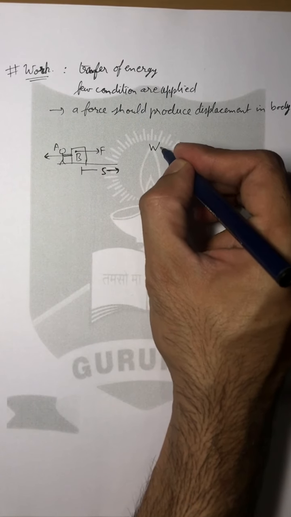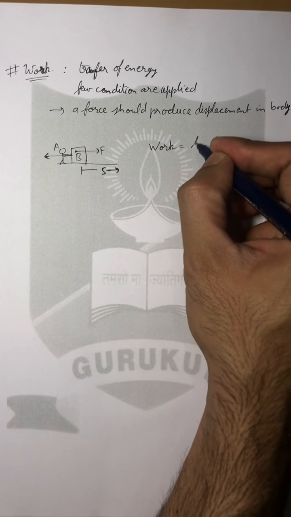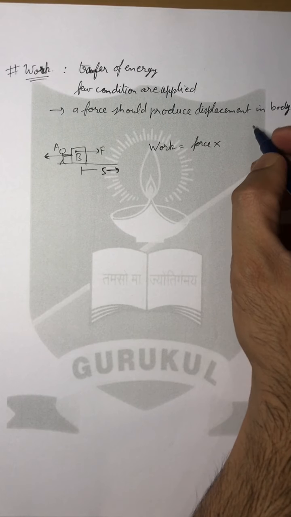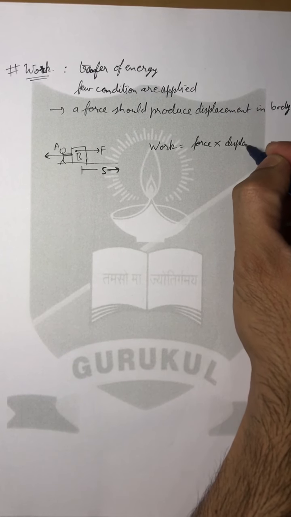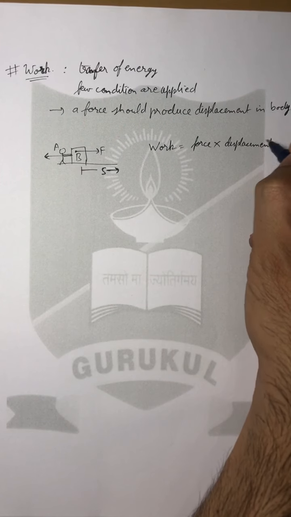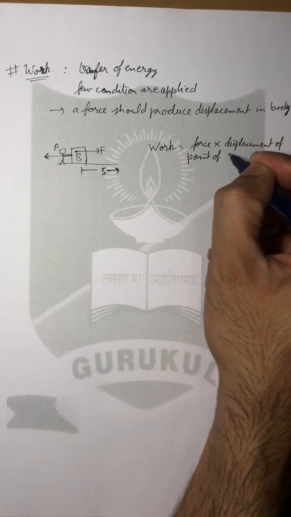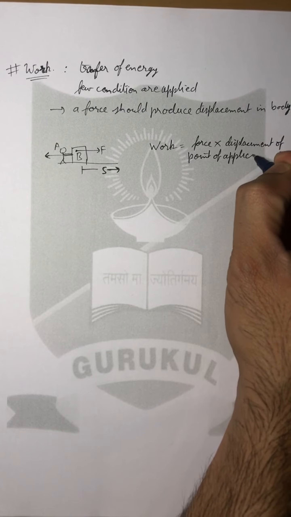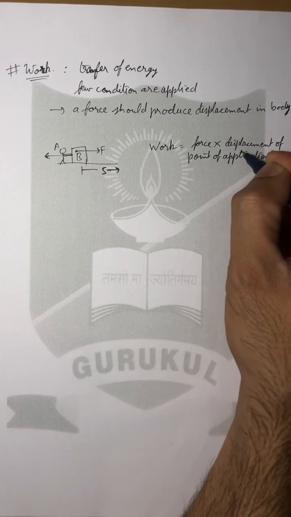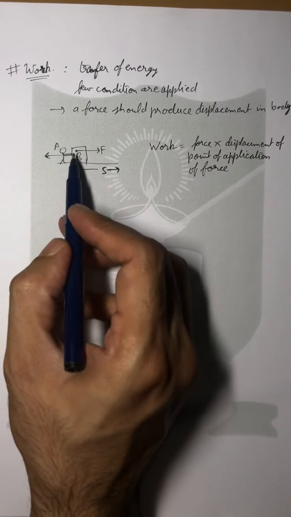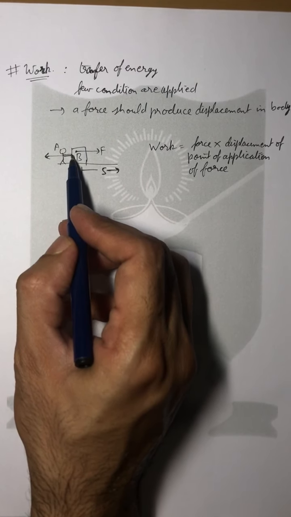In that case, the work can be written as force multiplied by the displacement of the point of application of force. That is the point where the force is applied, that point should move.